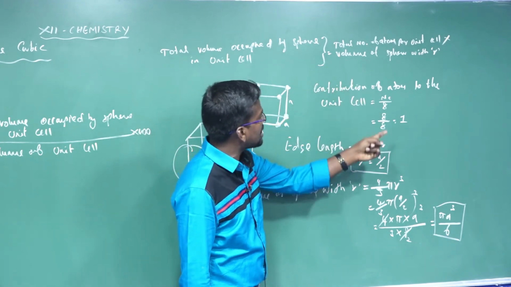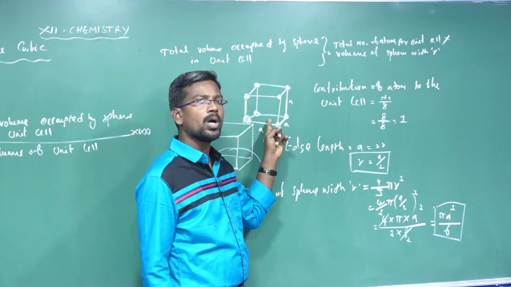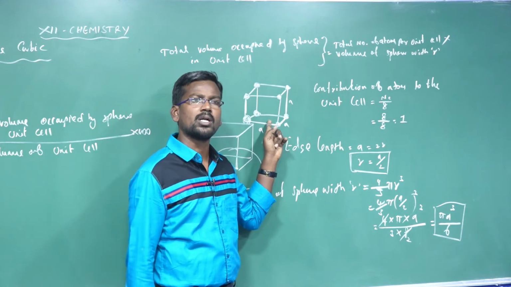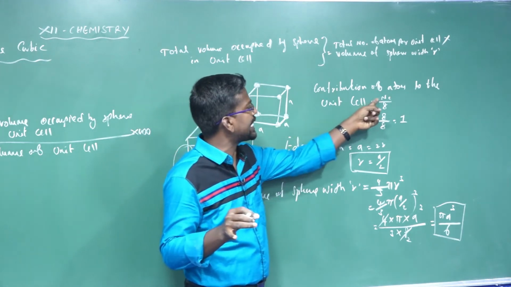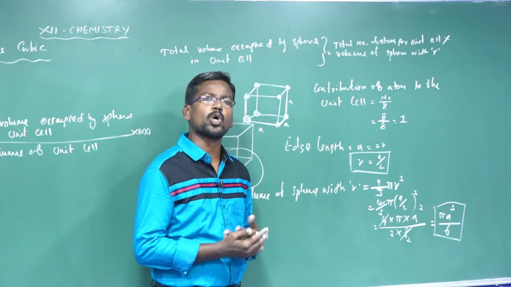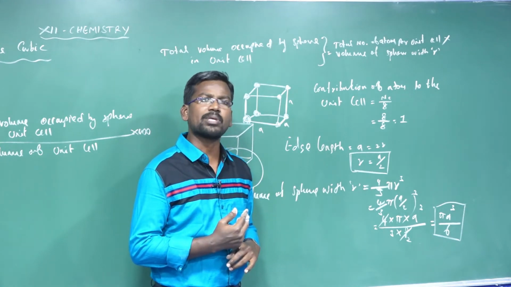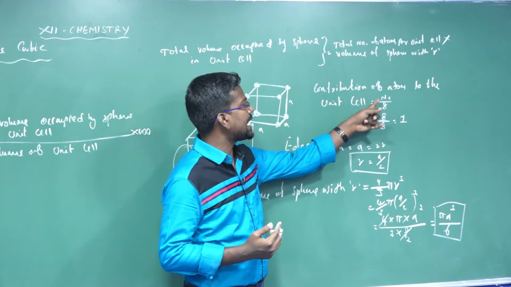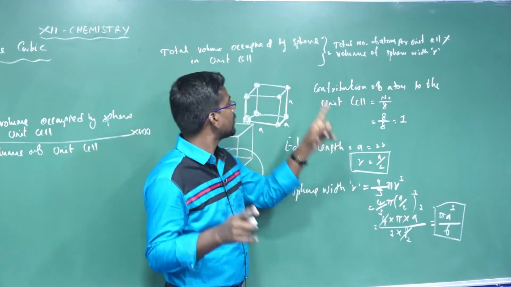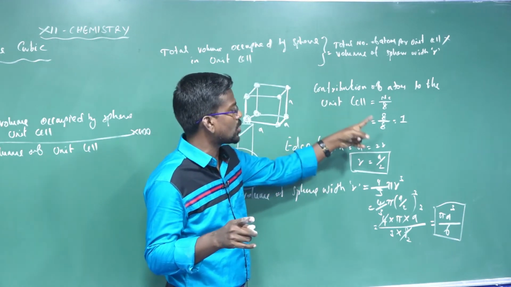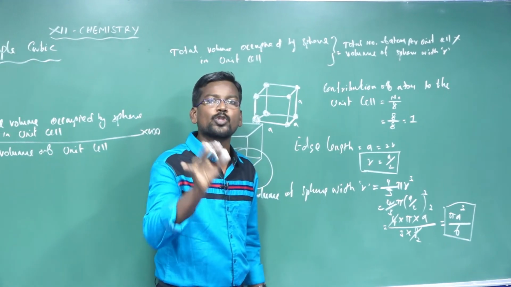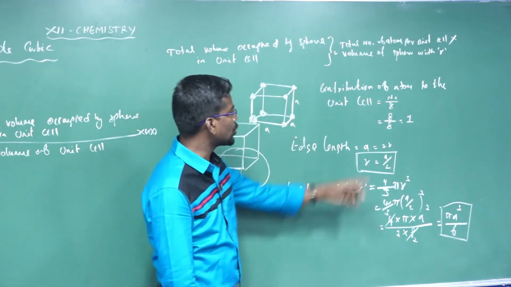The total number of atoms per unit cell is equal to 1 in the simple cubic system. The atoms are present at the corners only. Each atom is shared equally with 8 other unit cells. So the contribution of an atom to the unit cell is equal to Nc divided by 8, where Nc is the number of atoms at the corners. In the simple cubic system, totally how many corners are there? 8 corners. So 8 divided by 8 is equal to 1. The contribution of atoms to the unit cell, otherwise called the total number of atoms belonging to the unit cell, is equal to 1.